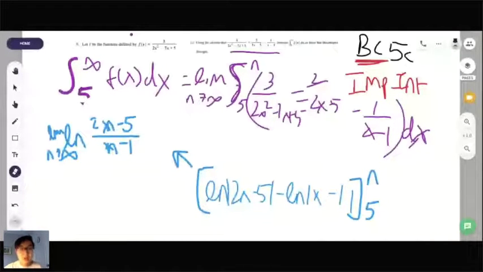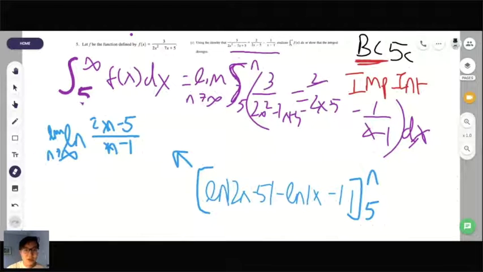And we also know that, let's look at the question again. Let f be the function defined by f of x equals 3 over 2x squared minus 7x plus 5. And then we need to use that identity and evaluate the limit from 5 to infinity of f of x dx. What's the next thing we would do for those of you in BC? Good job with the u substitutions, by the way. Does anyone know? Yeah, ln of 5 over 4. How did you get that, Akshita? Plugged in 5. Good job.